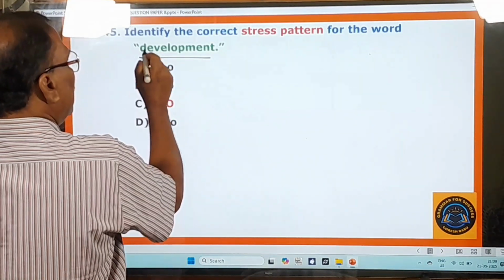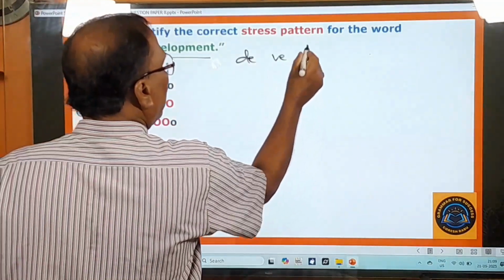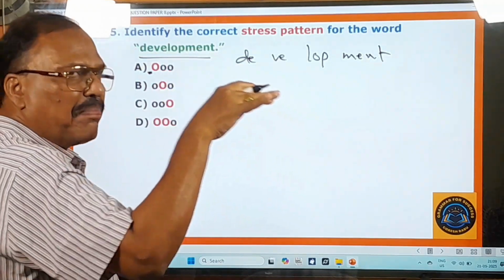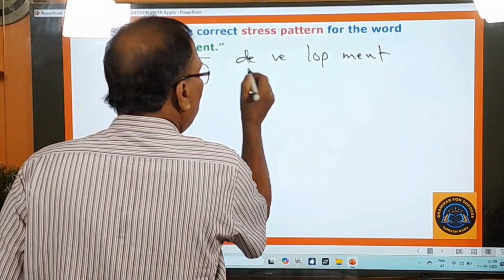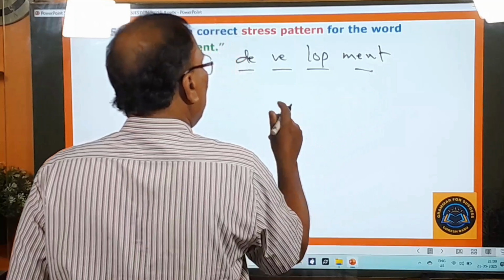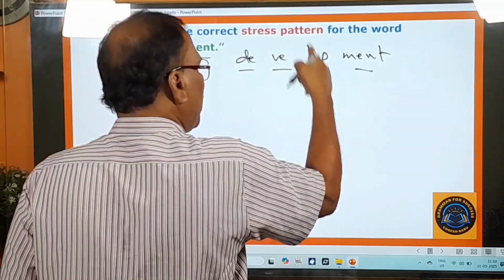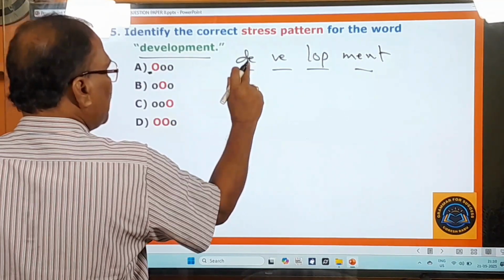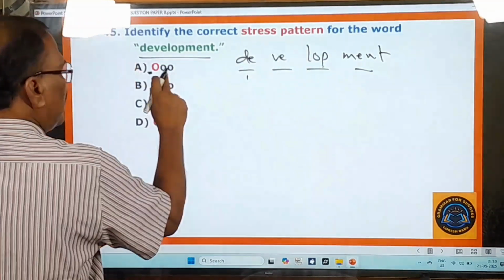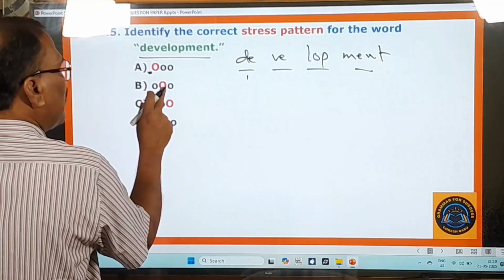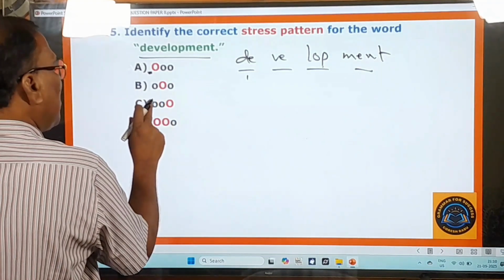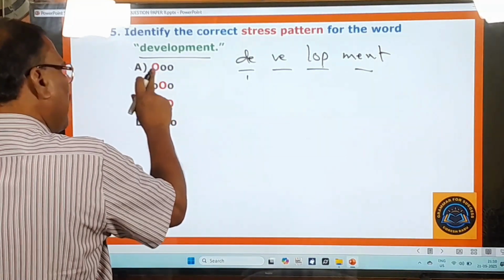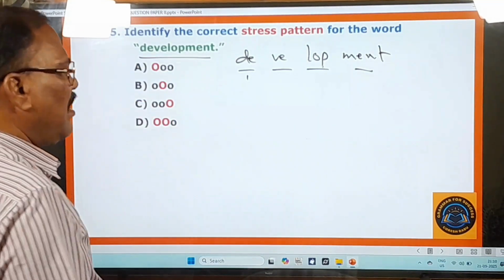Here these are the stress patterns. Whenever you want to give the stress to the word, you must cut the word into syllables. Development. Which one receives the stress? Stressed and unstressed syllables are shown in the options. Which of these four options is the correct one?